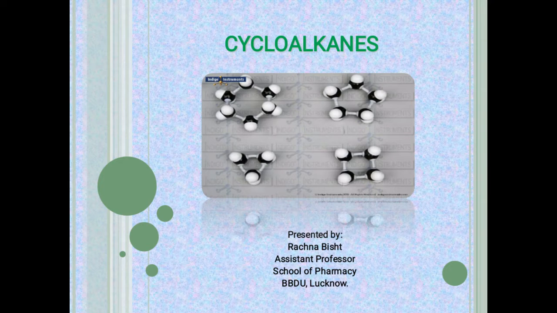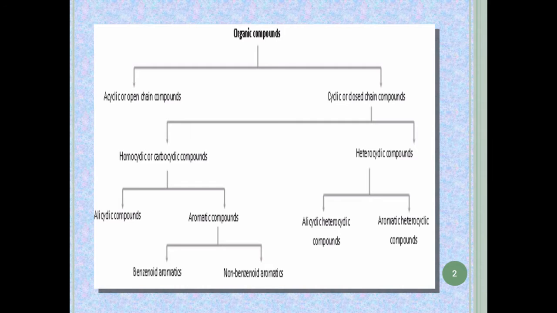Today's topic of lecture is cycloalkanes. First we have to see the basic classification of organic compounds. Organic compounds can be classified into acyclic or open chain compounds, and cyclic compounds, also known as closed chain compounds.